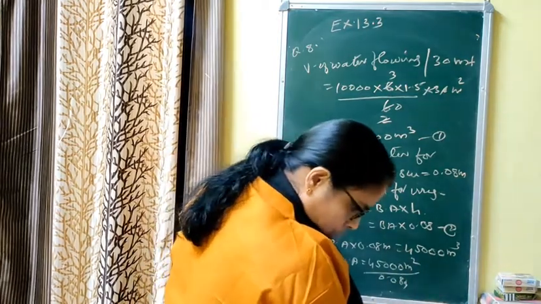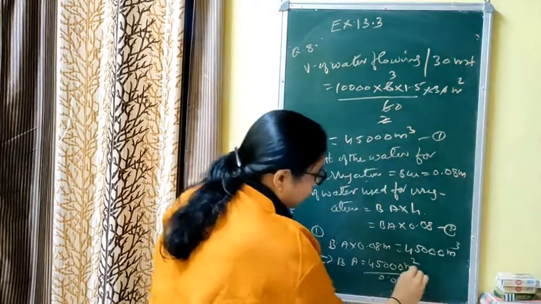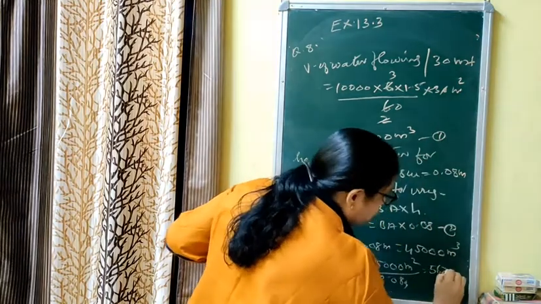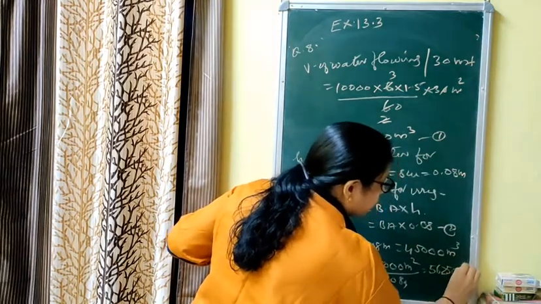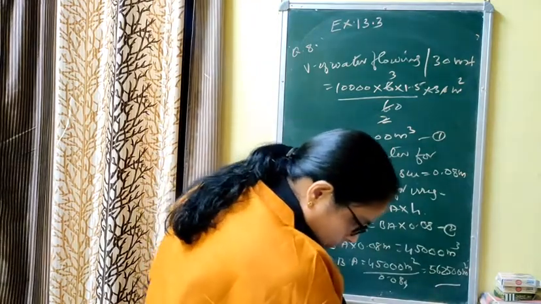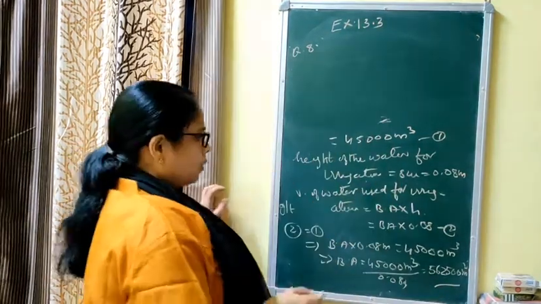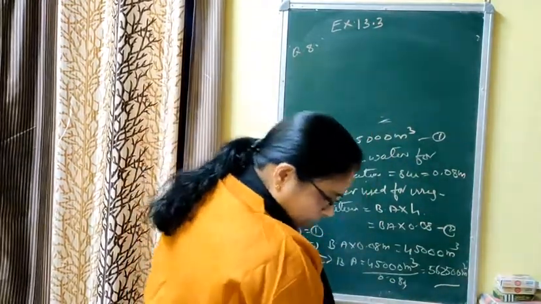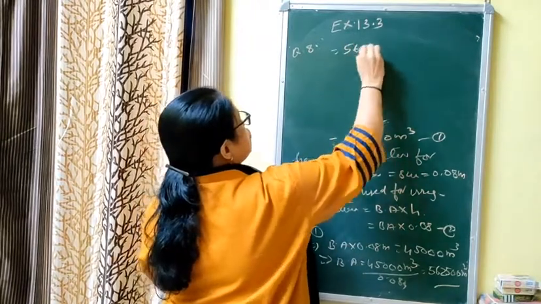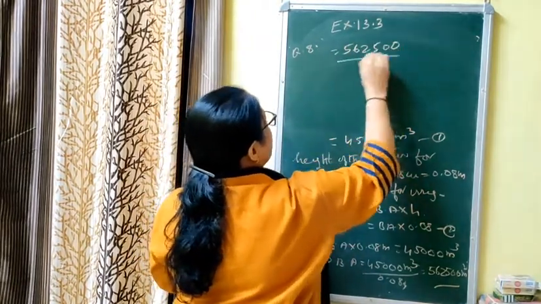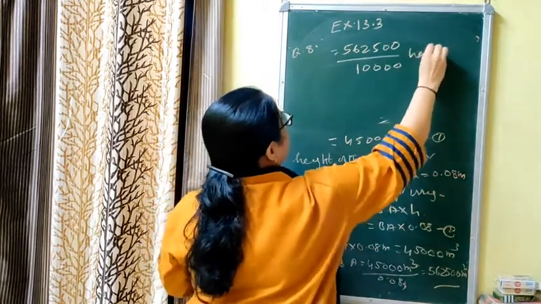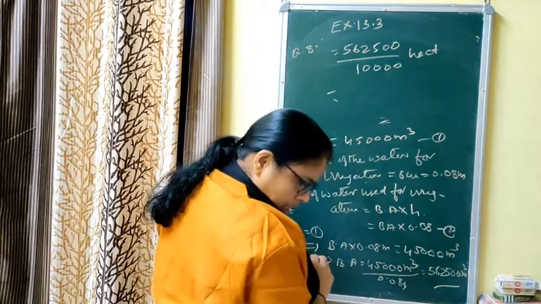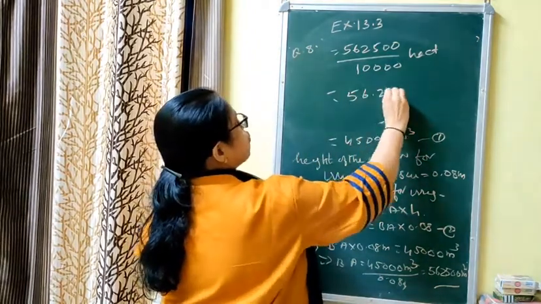If you solve this, you will get 562,500 meter square. If you want to convert meter square into hectare, you have to divide it by 10,000. That is 562,500 upon 10,000 hectare. And if you solve this, you will get 56.25 hectare.